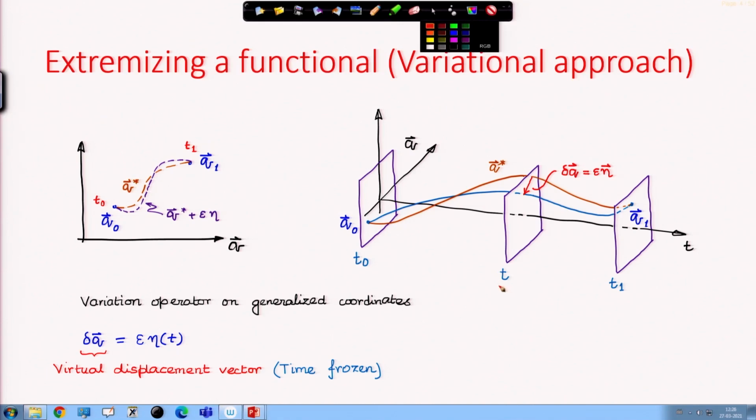At this value of time being frozen, this is the virtual displacement. This is the vector of the virtual displacement, which is represented by epsilon eta. This is known as the virtual displacement vector. With time frozen, whatever is the difference between the actual dynamical path and the perturbed path, that is known as the virtual displacement.